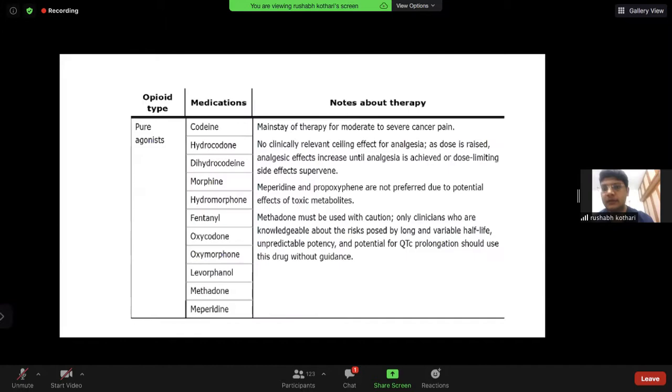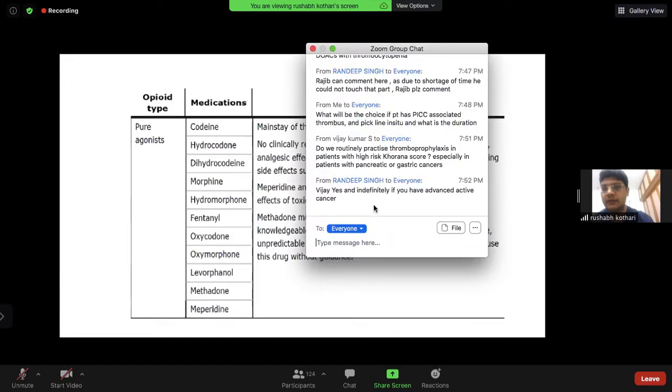So I will just give you a list of the drugs. Most of the drugs are not available in India. So, pure agonists: codeine, morphine, fentanyl, methadone are pure agonists. They are the mainstay of moderate to severe pain. There is no ceiling effect of analgesia.